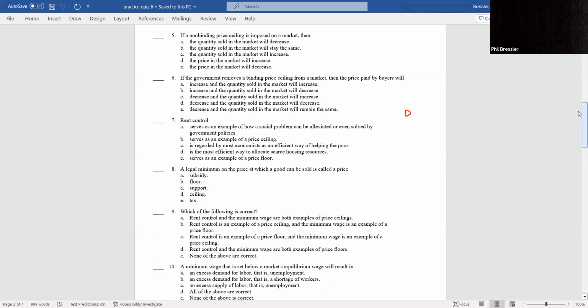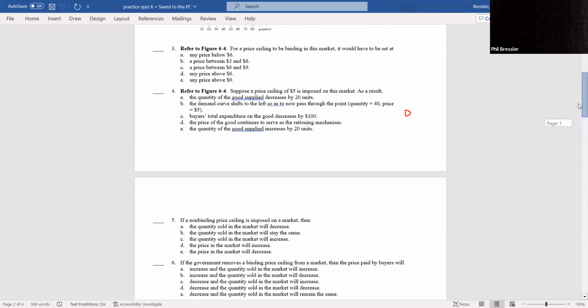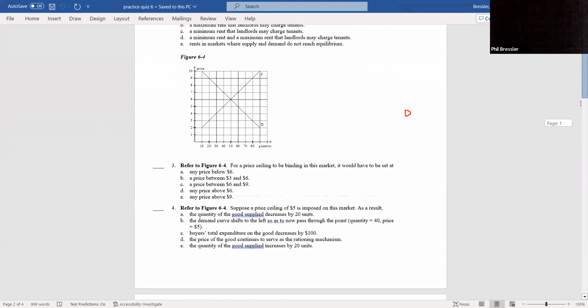If government removes a binding price ceiling, I'm going to scroll back here. Let's put in a binding price ceiling. Now, if government removes this, we're going to move back to the equilibrium, right? Let's look at what's going to happen. Price is going to increase, right? We're going to move from 4 to 6.